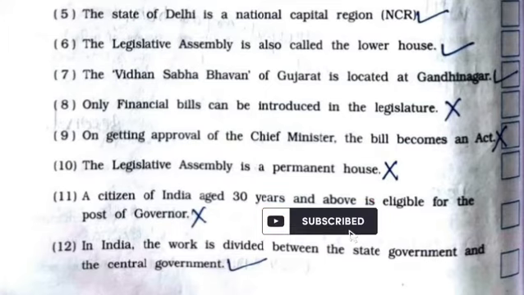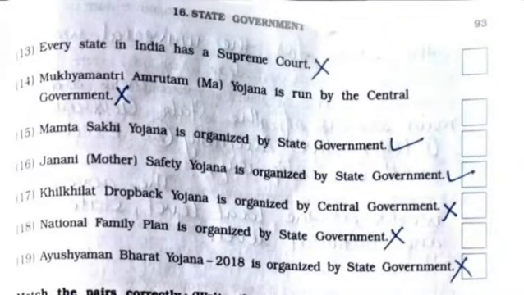It is false. 12th, in India the work is divided between the state government and the central government. It is true. 13th, every state in India has a Supreme Court. It is false. 14th, Mukhyamantri Amrutam, that is MA Yojana, is run by the central government. It is false. 15th, Mamta Sakhi Yojana is organized by state government.